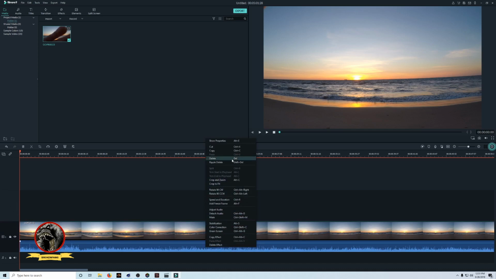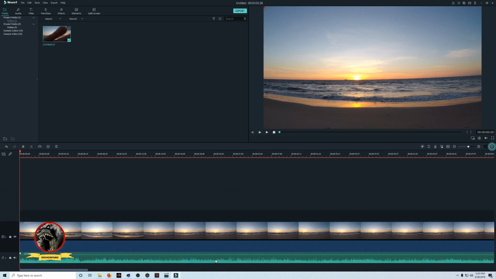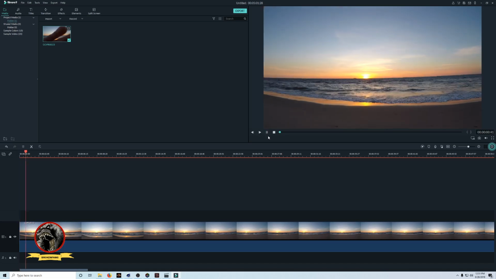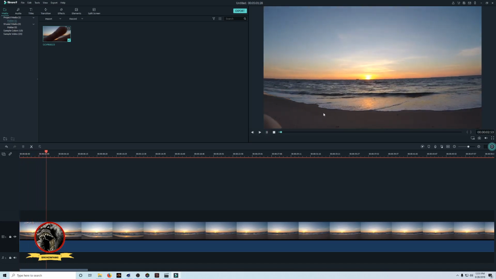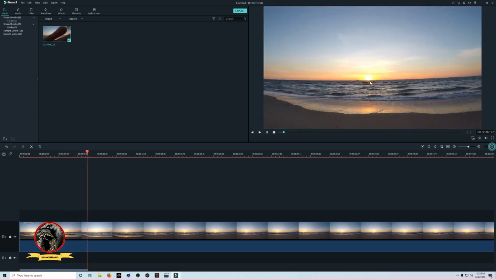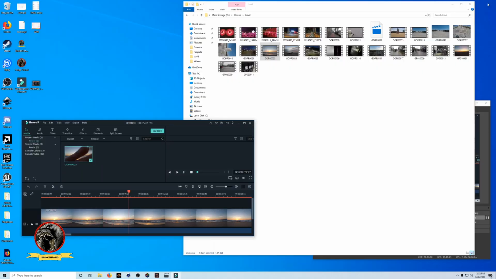Let's see. Go into speed, detach audio. Boom. See, I like that functionality a lot because I do a lot of time lapse stuff. And okay, so now I don't have to listen to the sound. So let's play this. And I can already tell though that it still looks a little, it's better though, but I still see a little video compression.